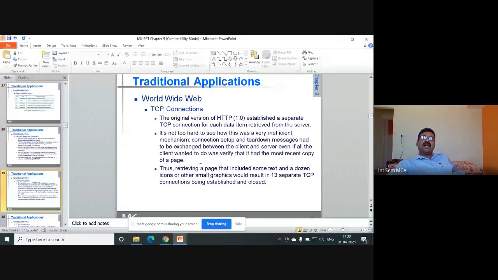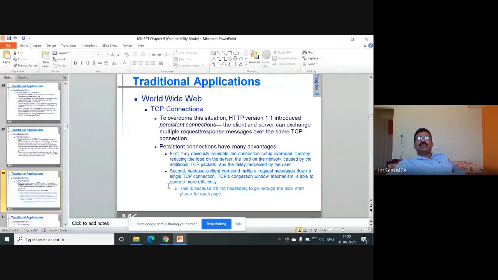You have written an answer for this: why, even though TCP is a reliable protocol, does the internet use UDP? Through that answer, we can understand that TCP is an inefficient mechanism, but TCP is required for certain particular applications. To overcome this situation, HTTP version 1.1 introduced persistent connections. The client and server can exchange multiple request-response messages over the same TCP connection. So this is the improvement done. What is a persistent connection? What are the advantages? You may be asked to write.